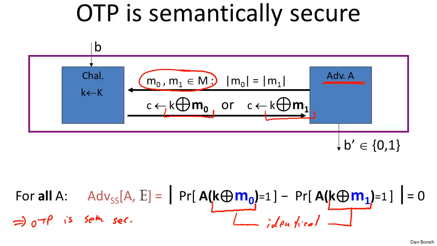Now, the interesting thing here is not only is it semantically secure, it's semantically secure for all adversaries. We don't even have to restrict the adversaries to be efficient. No adversary, it doesn't matter how smart you are, will be able to distinguish K XOR M0 from K XOR M1 because the two distributions are identical. So the one-time pad is semantically secure. That completes our definition of semantic security. And the next thing we're going to do is prove that a secure PRG in fact implies that the stream cipher is semantically secure.